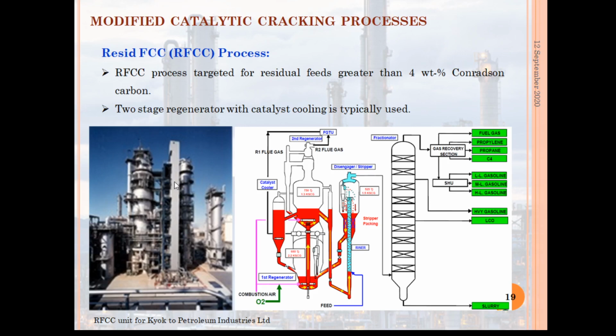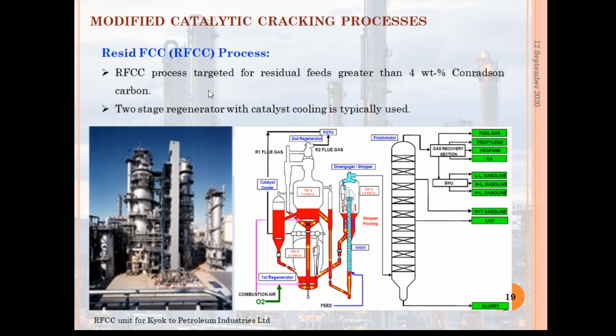This RFCC process uses similar reactor technology as the FCC process, and it is targeted for residual feeds greater than 4 weight% conversion carbon.